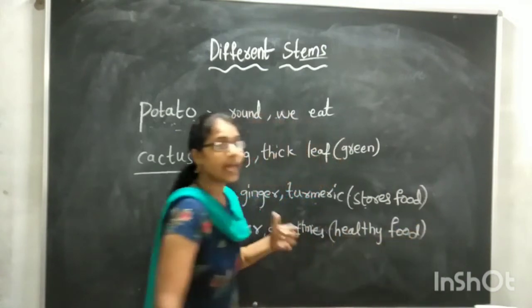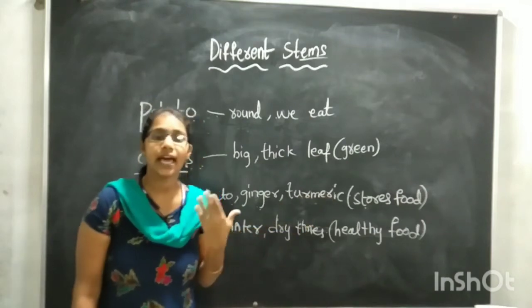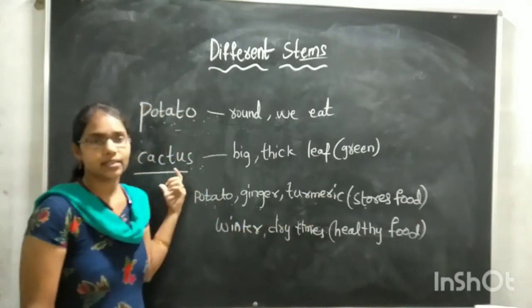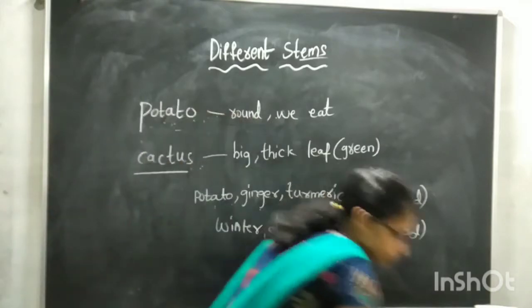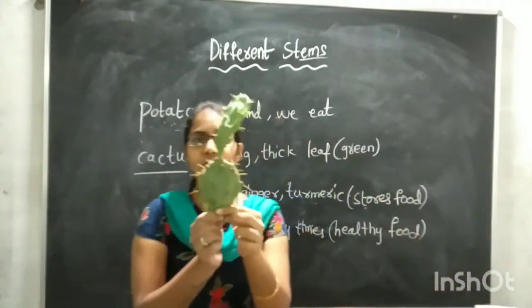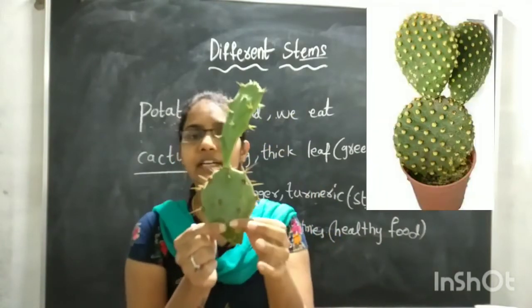This is a healthy food for us. This potato, ginger and turmeric they will eat. And also if you take cactus, children, how will they be? They will be thick and big leaves which are having green in color.